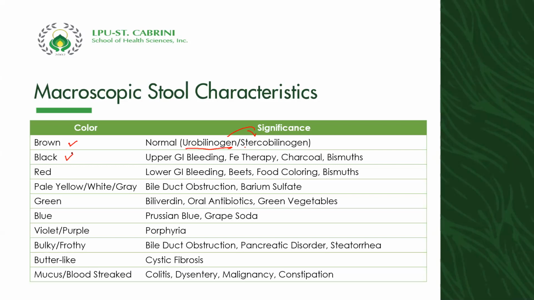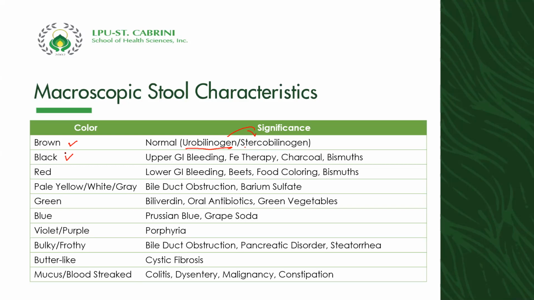A black stool can be pathologic or non-pathologic. First, it can be non-pathologic. For example, if you eat dark chocolate, dinuguan, or squid, that can contribute to why the stool is black.